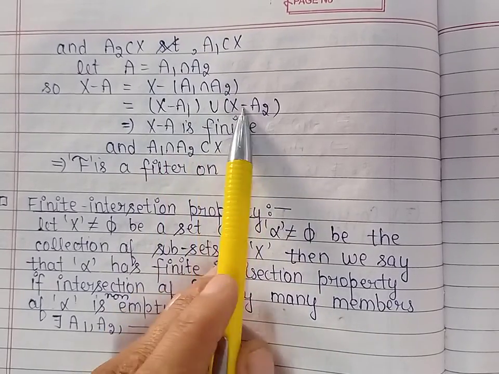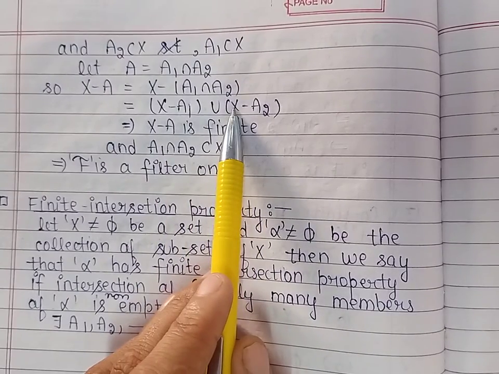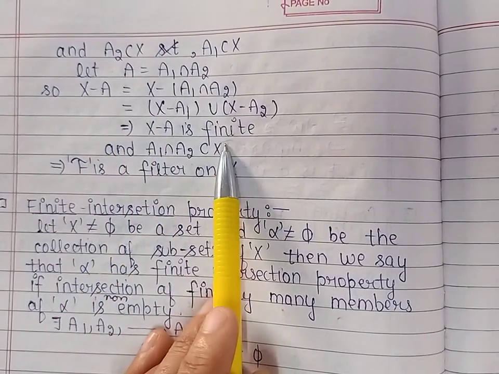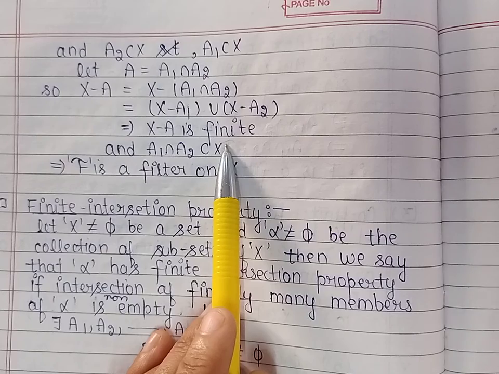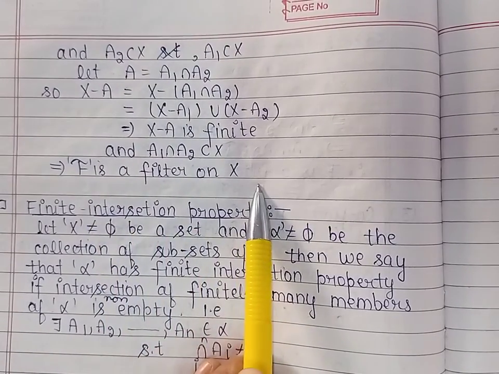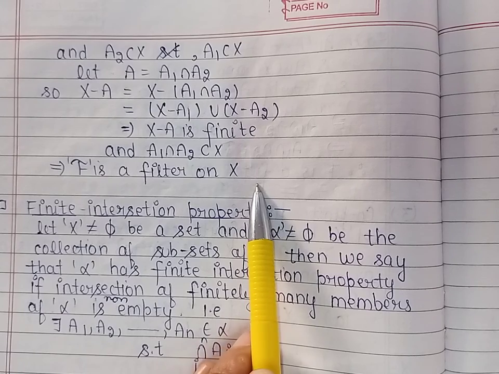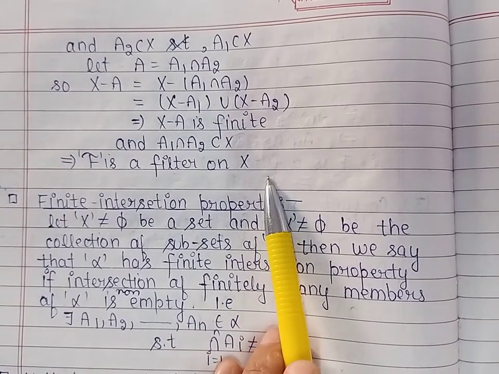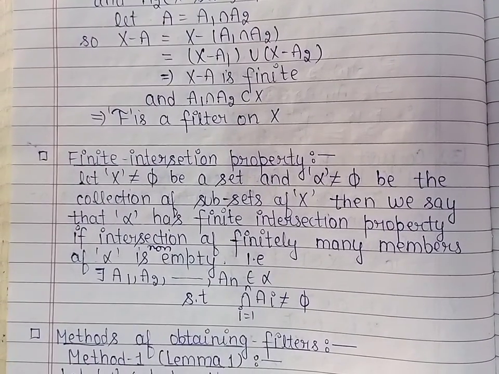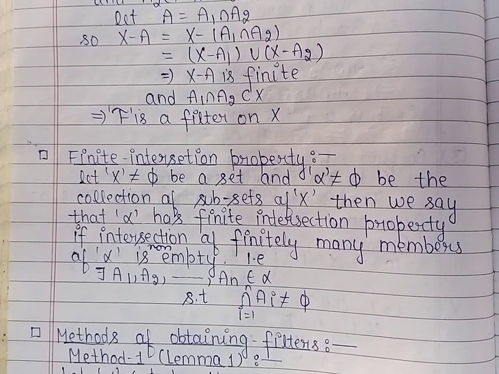Now both are finite and the union of finite sets is again finite. So we can say that the complement of A is finite and therefore we can say that the collection F is a filter on X. So these were some of the examples of filters on a set. Now next we will discuss methods of obtaining filters.